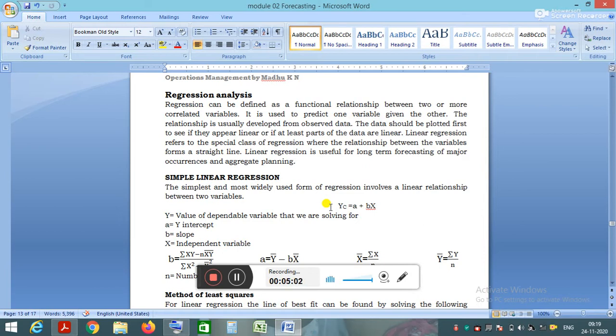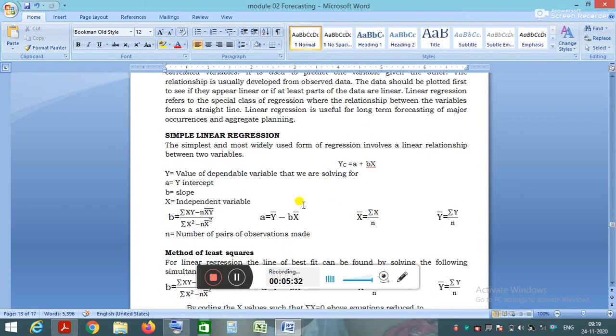A is the y-intercept, the point where the line meets the vertical axis, the demand or the dependent variable. B is the slope of the line and x is the independent variable. These are the equations to find b and a.